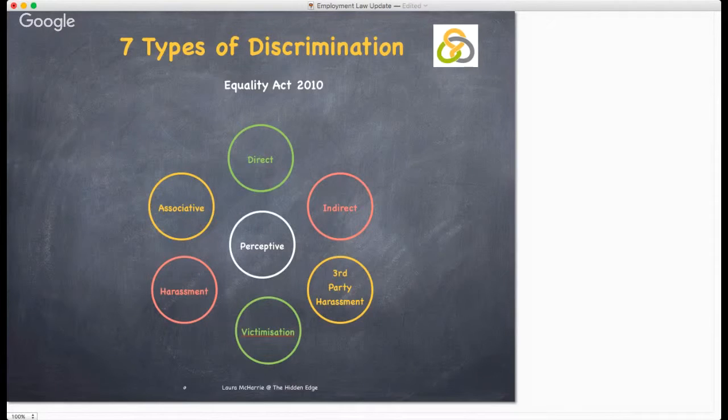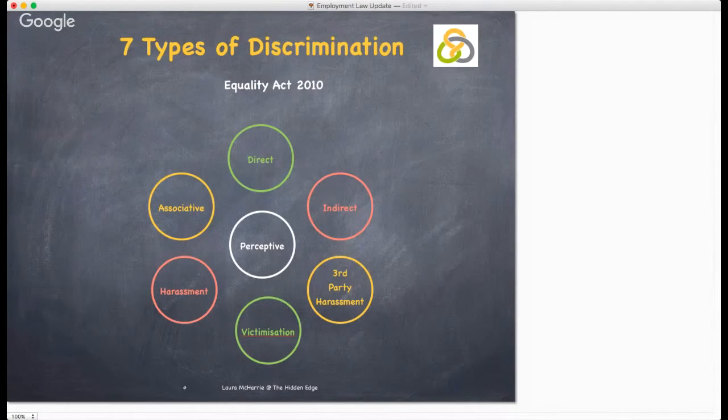Employees will be able to complain of the behaviour that they find offensive, even if it is not directed at them. The Equalities Act also makes businesses potentially liable for harassment of employees and students by third parties who are not employees, such as customers, suppliers and visitors. Victimization occurs when an employee is treated badly because they have made or supported a complaint or raised a grievance under the Equalities Act, or because they are suspected of doing so. An employee is not protected from victimization if they have maliciously made or supported an untrue complaint.